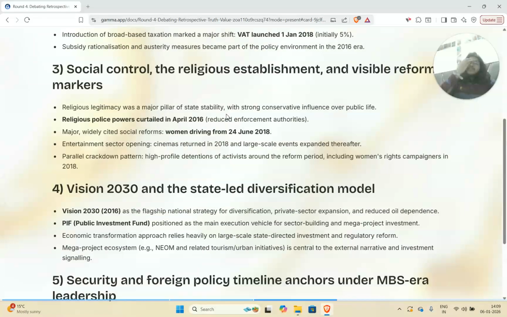But I also want to talk just a little bit about the religious establishment and the extent of social control. So here, what would be quite useful to know is the difference between the Shias, the Sunnis, and the Wahhabis, and the real philosophical difference between these three branches of Islam. I mean, okay, let's just call them three separate branches for the time being. But what I do want to note here is that the stereotypes about Saudi Arabia were potentially at least a little bit true, in the sense that religion and religious morality was, and still is to a very large extent, a major pillar of state stability.